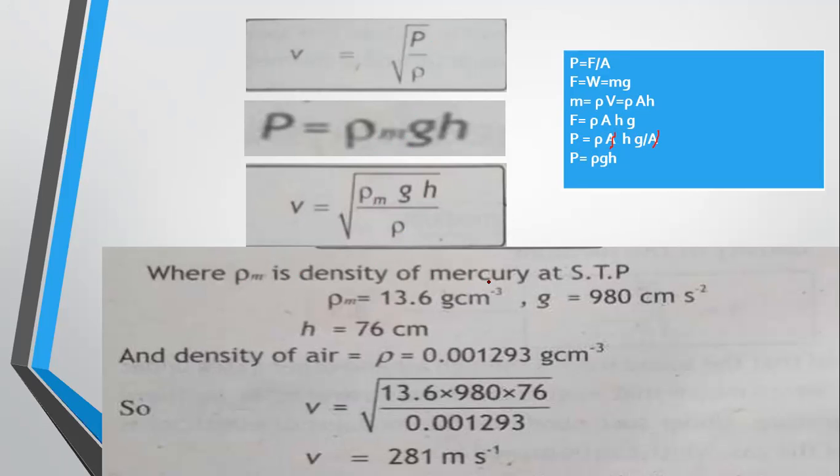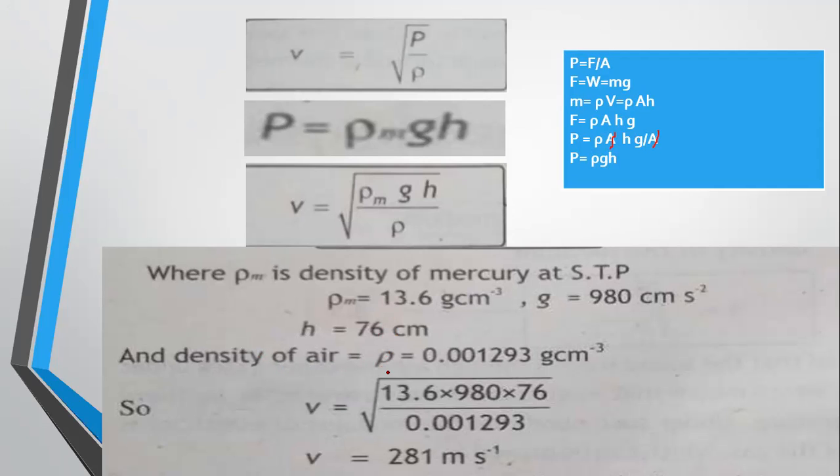Now rho m is the density of mercury at standard temperature and pressure. These are fixed values at standard temperature and pressure, like pressure is equal to 1 atmosphere and temperature is equal to 0 degrees centigrade or 273 Kelvin. So we put for mercury rho m is equal to 13.6 gram per centimeter cube, g is equal to 980 centimeter per second square, and h is equal to 76 centimeter. This is the height of mercury in the tube.